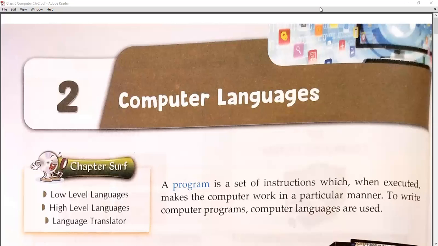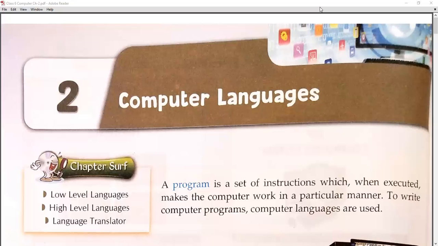Just like if you are clicking with the mouse or typing anything on the computer, and it processes something and gives you the output, it is also part of a program. Take the example of a calculator. Whenever you type 2 plus 2 and it gives the output of 4, that means we typed 2 plus 2, it was processed, and then it gave the output of 4. All this logic and arithmetic calculation is done by coding or programming. So a program is a set of instructions which when executed makes the computer work in a particular manner.